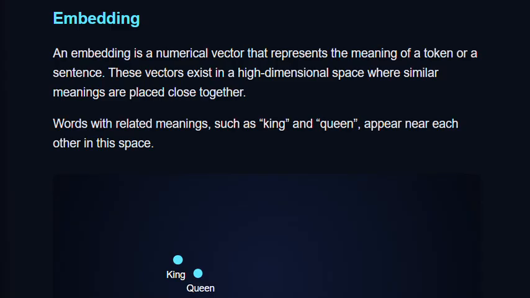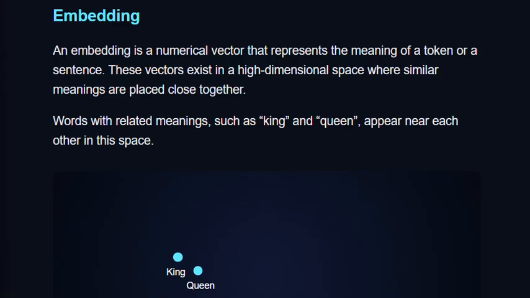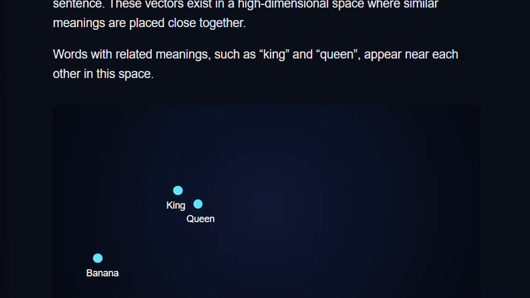Words with similar meanings are placed close together in this high-dimensional space. For example, king is placed close to queen, right? A dog will be placed close to a puppy, or sad is close to depressed. But a banana is kept really far from the king and the queen.